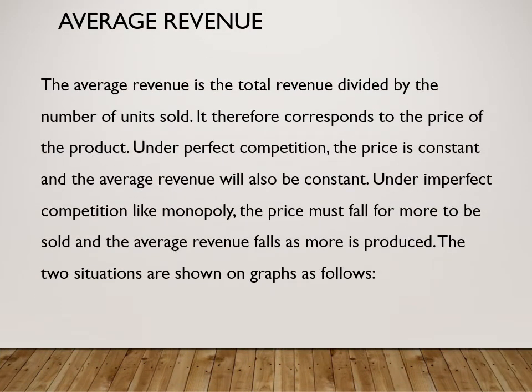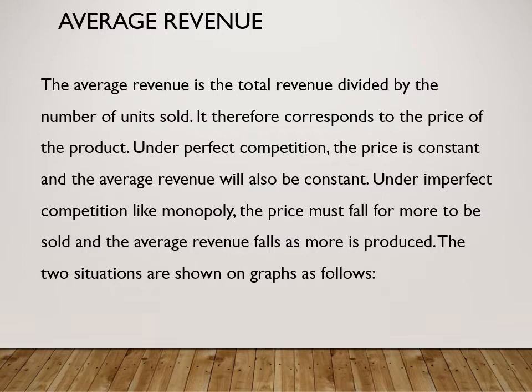We look at the concept of average revenue. The average revenue is the total revenue divided by the number of units sold. So you take total revenue and divide by the number of units sold, you have the average revenue. And from what we said, if you do that, you arrive at the price of the product. Therefore, the average revenue corresponds to the price of the product.